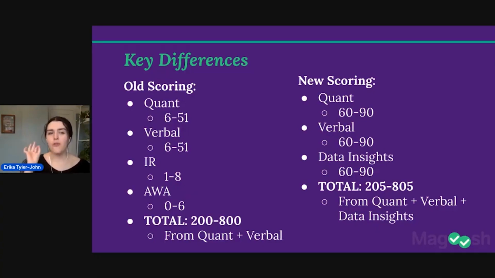Now, we don't know for sure yet whether they're contributing equally to the score. I would guess yes, that just like quant and verbal currently contribute equally to that total score, all three of these new sections are contributing equally to that total score. That's not confirmed yet. So check back, but that would be my guess based on the fact that they all have the same section scoring. Okay, so what does that mean for us?